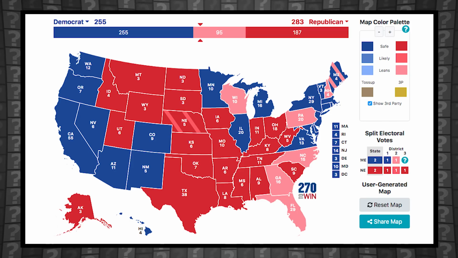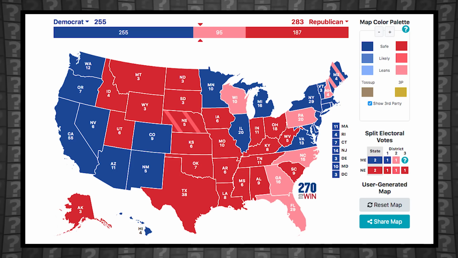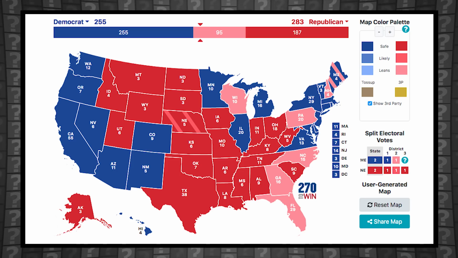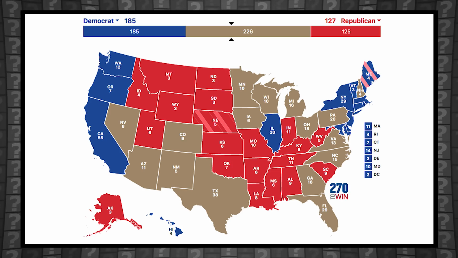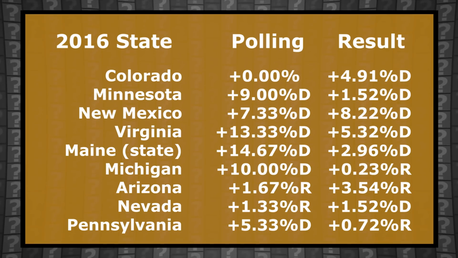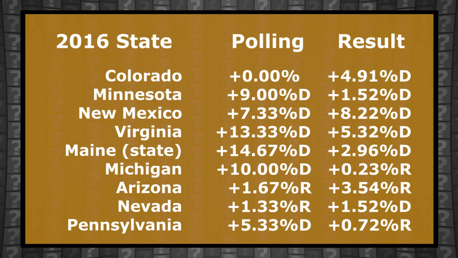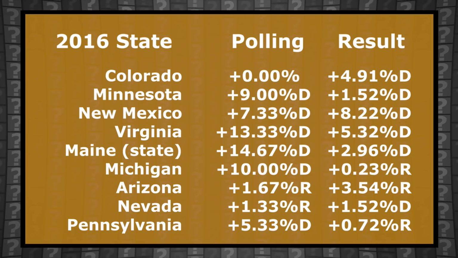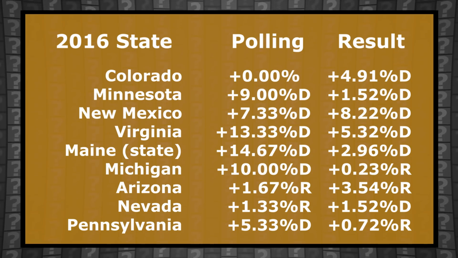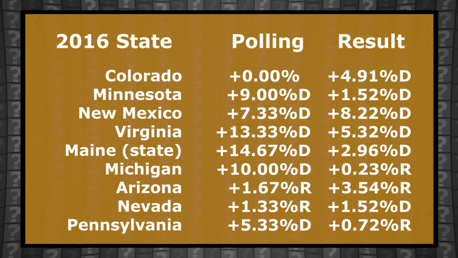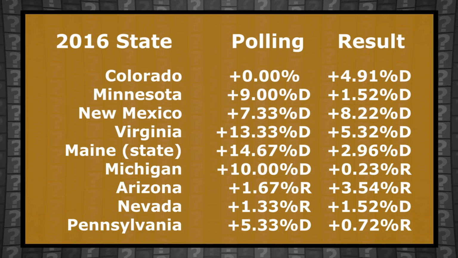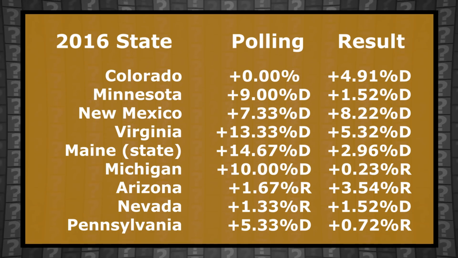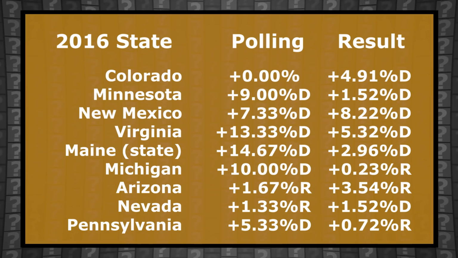To demonstrate just how much the polls from around late May of an election year can vary from actual election results, let's look at the swing states during the 2016 presidential election. Here is a chart comparing the election results on the far right to the polling averages around this time of year in 2016. For Colorado, polling averages were tied at this point in the election cycle, but on voting day, the state went to Hillary Clinton by a healthy margin. She got 4.91 more percent of the state's vote than Donald Trump.